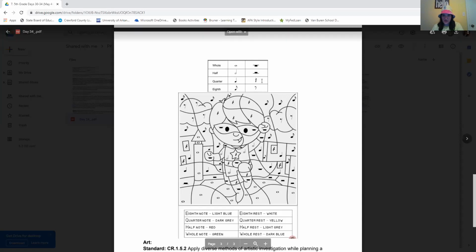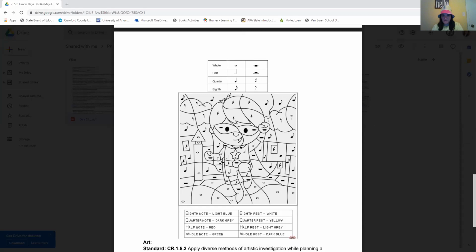It looks like this right here. Quarter rest is yellow. So this is going to be yellow. This is going to be yellow. Half rest. This is what a half rest looks like. Kind of like a little hat. Half rest. So a half rest is light gray. So his little glove's gonna be light gray.